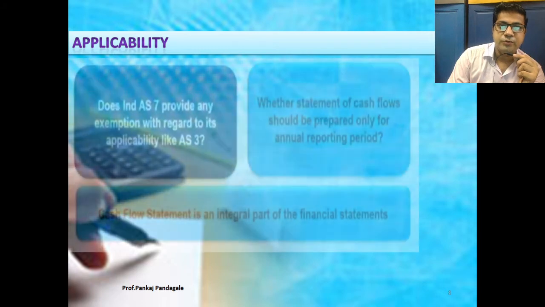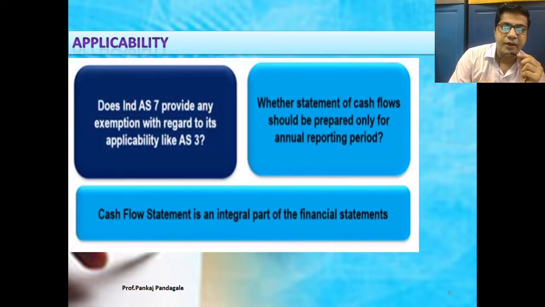Now, why is the cash flow statement applicable? These two questions are very important. Does Ind AS 7 provide any exemption with regard to its applicability, like AS 3? The previous standard was Accounting Standard 3. There is no kind of exemption. Whether the statement of cash flow should be prepared only for the annual reporting period, it is compulsory, it is mandatory.